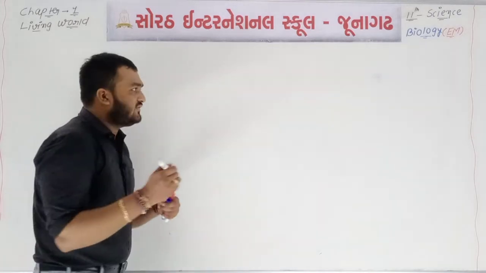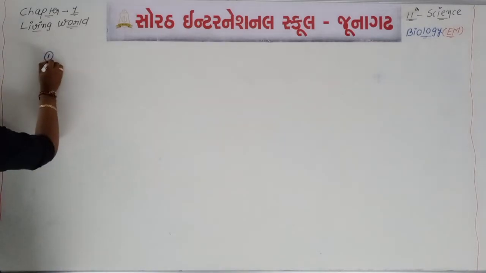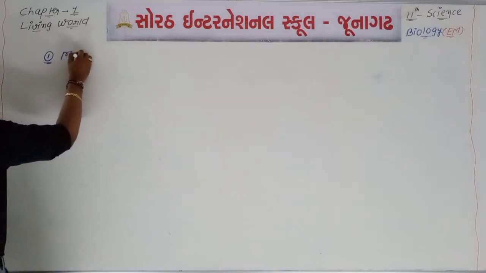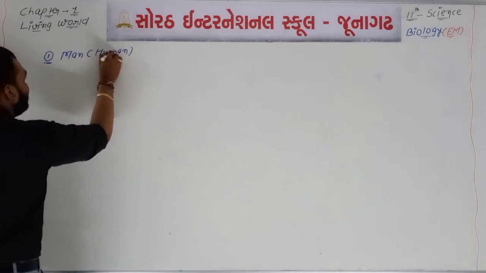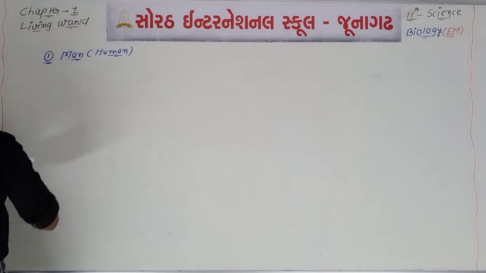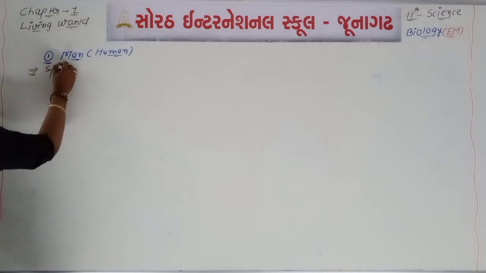Okay, see, the first example is the man. Man means human. It is the name of the organism.